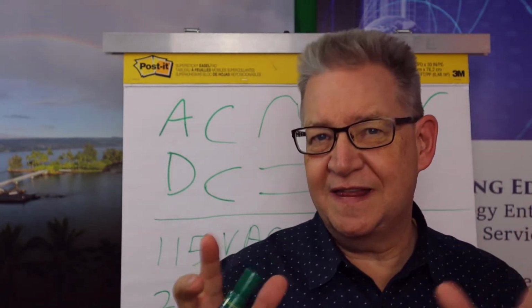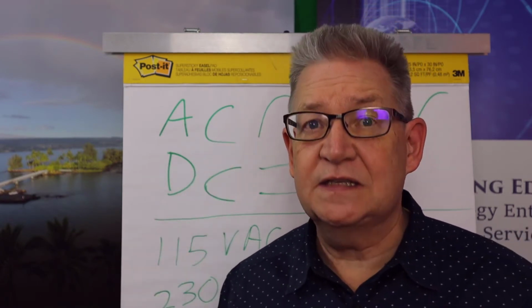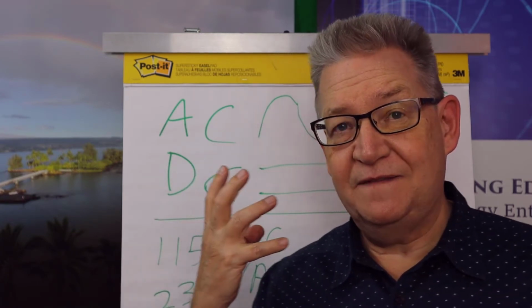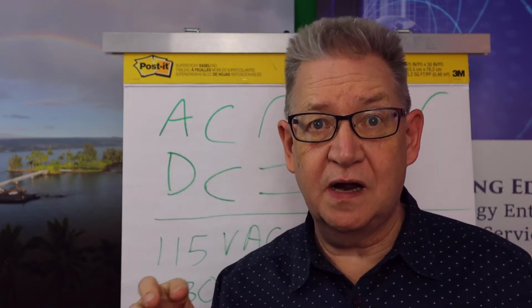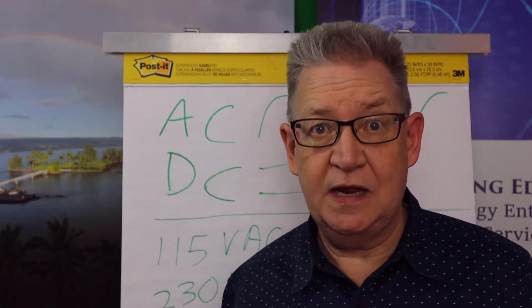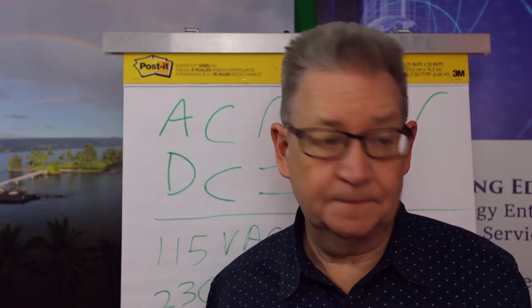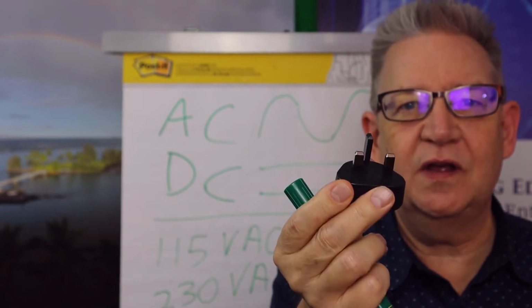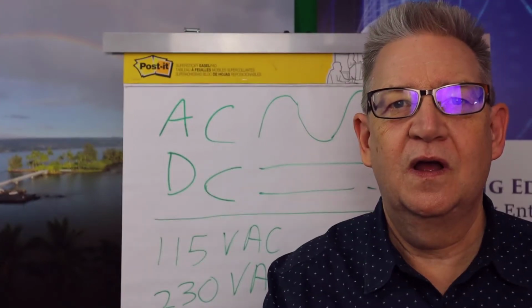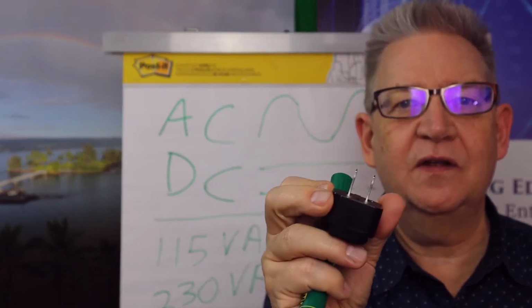Now, here's the thing that you have to keep in mind, and most people haven't really thought about this. There's a physical connection. So when you look at the plugs from the UK or the United States, they have a physical look to them. Generally speaking, that's what a plug looks like in the UK. And generally speaking, that's what a plug looks like in the United States.